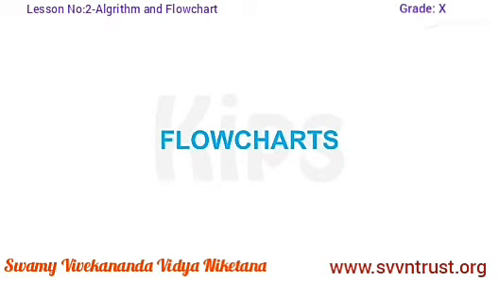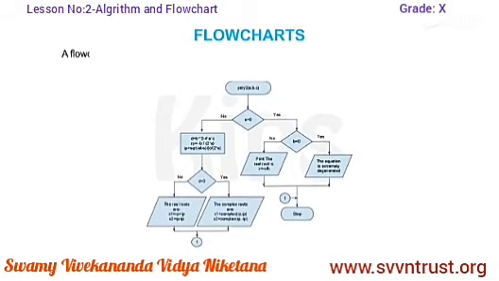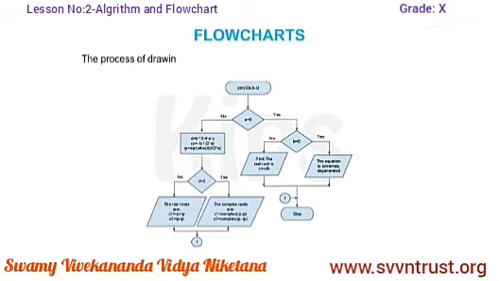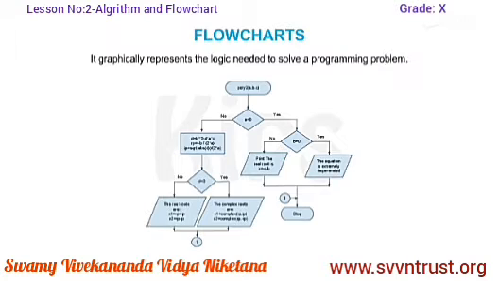Okay, students, let us understand flowcharts. A flowchart is a pictorial representation of steps or an algorithm used to solve a particular problem. The process of drawing a flowchart for an algorithm is known as flowcharting. It graphically represents the logic needed to solve a programming problem.